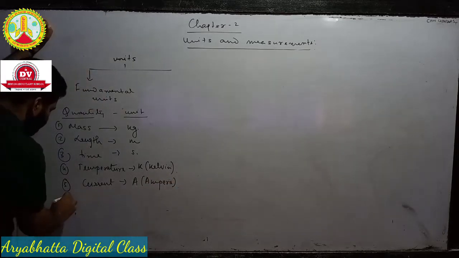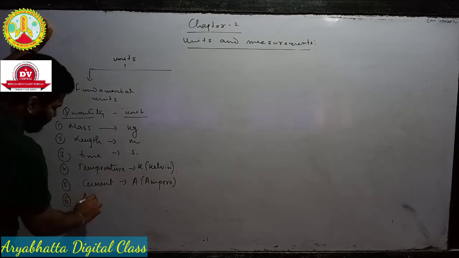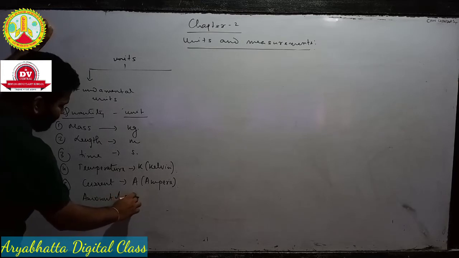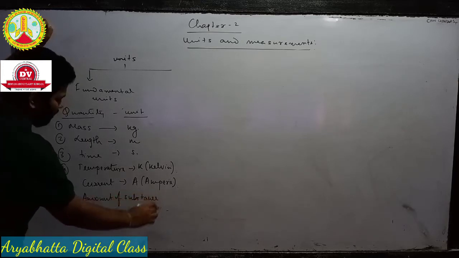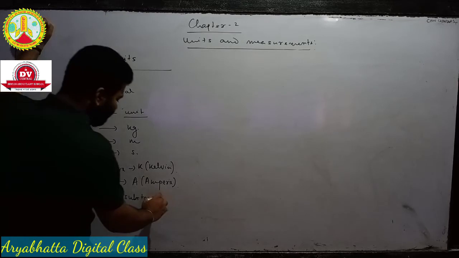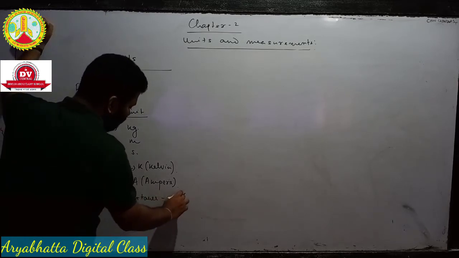Number 6, I think you learned in chemistry in class 9 itself, that is amount of substance. For example, amount of hydrogen gas, amount of oxygen gas, amount of ammonia. This is represented by mole.